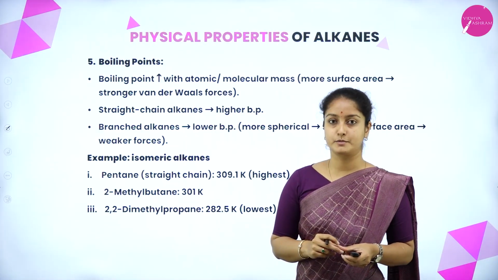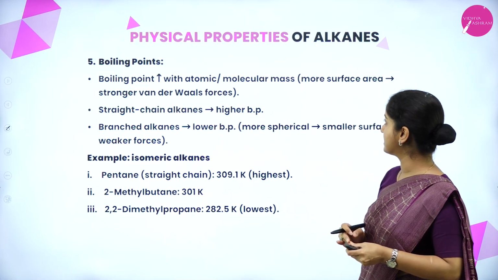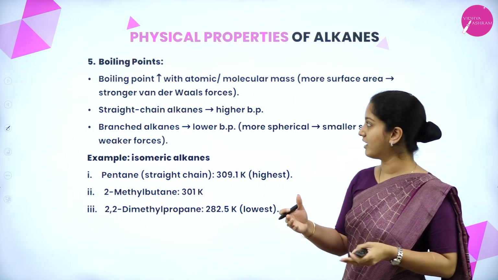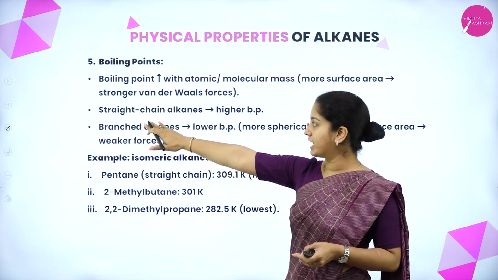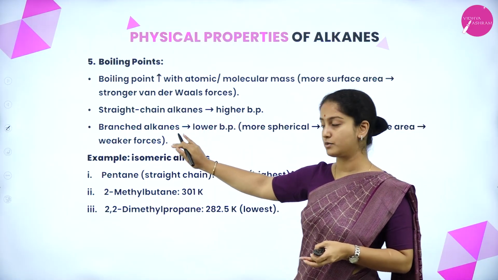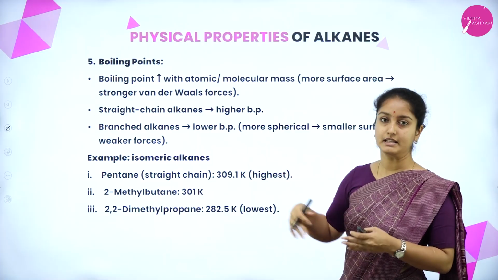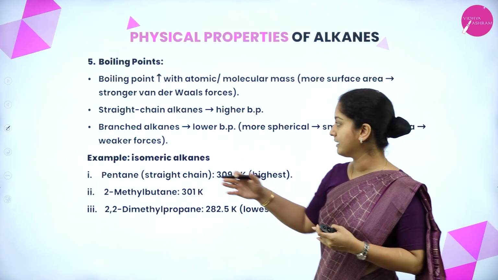The other property is boiling points. Boiling point increases with atomic and molecular mass, because the more the surface area, the stronger the van der Waals force. Straight chain alkanes will have higher boiling points, and branched chain alkanes will have lower boiling points. That is again because of the smaller surface area.